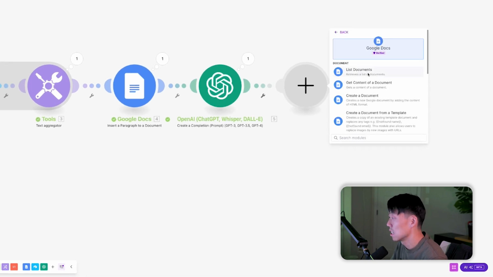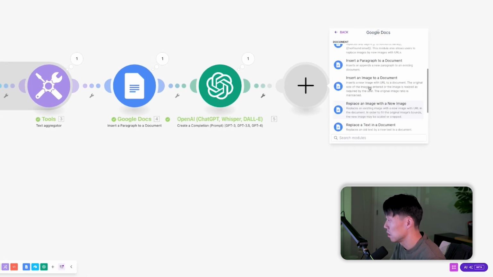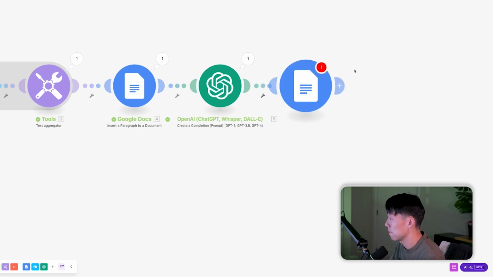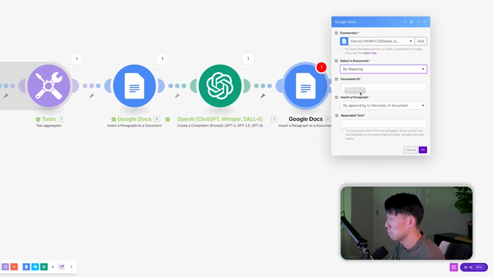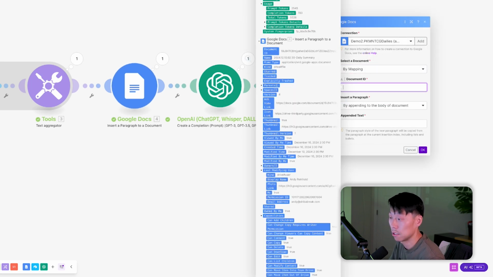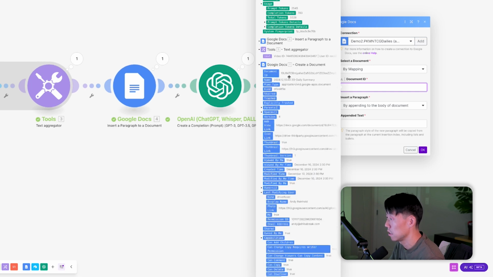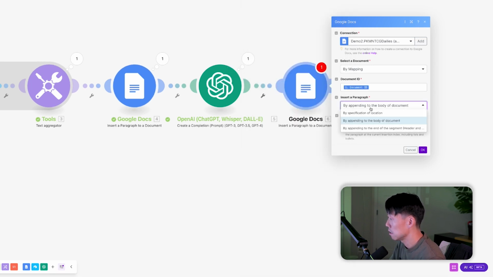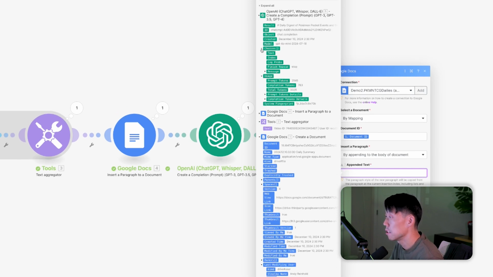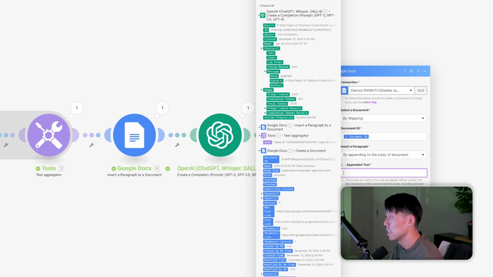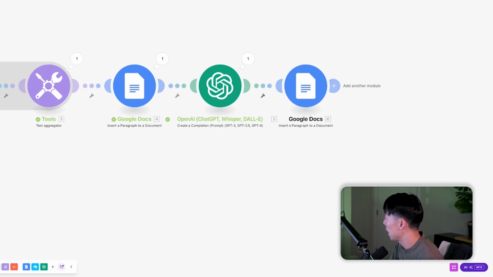Let's go back to Google Docs. Let's insert this into, I'll just insert a paragraph into the document. Connection, our demo 2, select the document by mapping, which will be our same document from, let's grab it from module 1 just to be safe. Document ID, by appending to the bottom. So insert a paragraph by appending to the body of the document. Let's just go with that. And the text that we're appending is going to be what we just got back. So it should be under choices, message, and content. And it will add the stuff to the very bottom of the document.